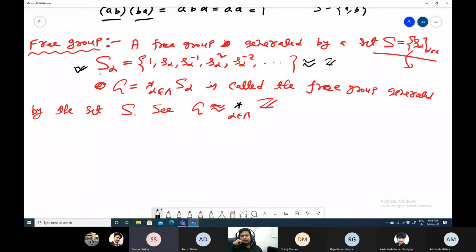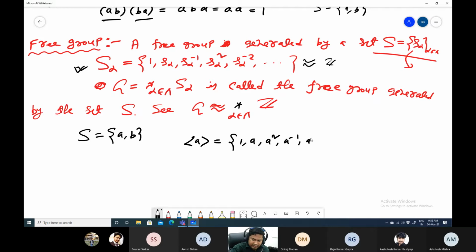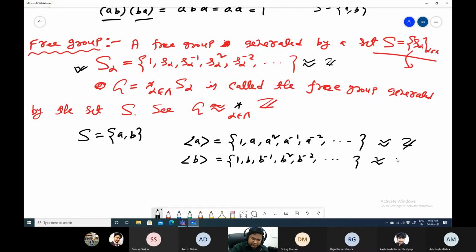Sir, this S consists of the elements S alpha, and each S alpha is from a group which has a particular structure, right? So for example, suppose your S equals A, B, two elements. We will first generate this group. Now you know what is generated by A: that is 1, A squared, A inverse, A minus 2, all of these elements. And this is just an infinite cyclic group. Similarly, you have B: 1, B, B inverse, B squared, B minus 2, in this way. This is isomorphic to Z.